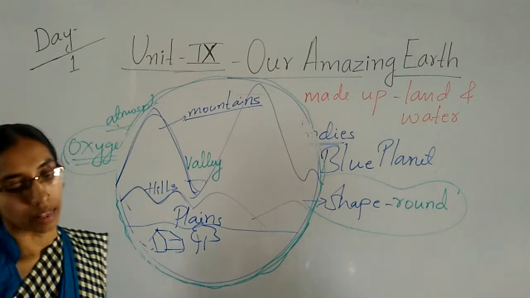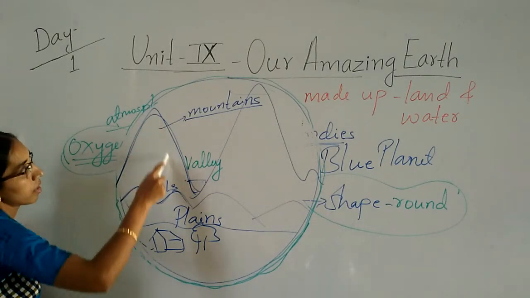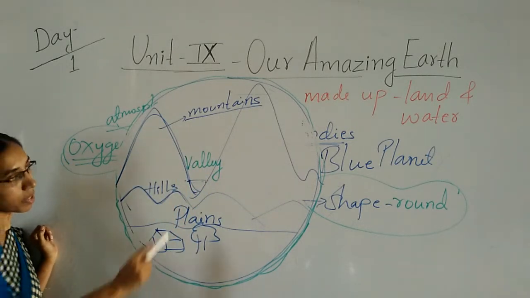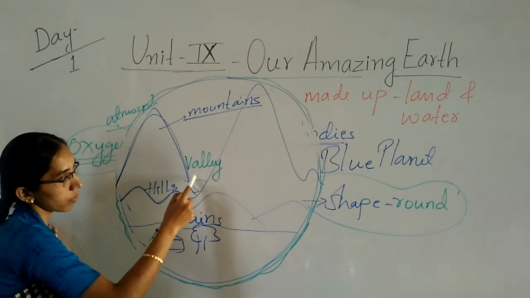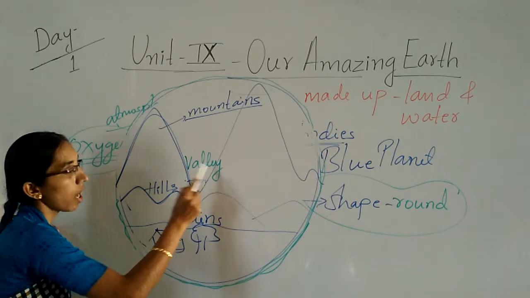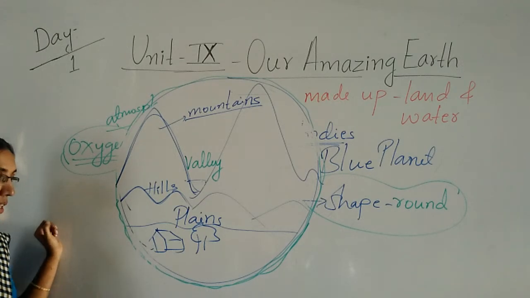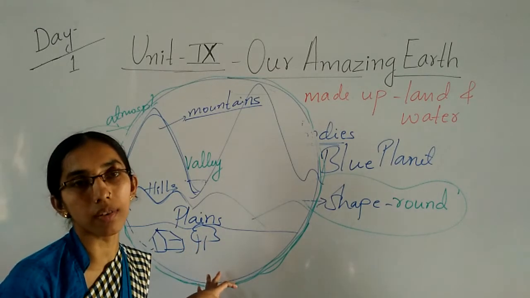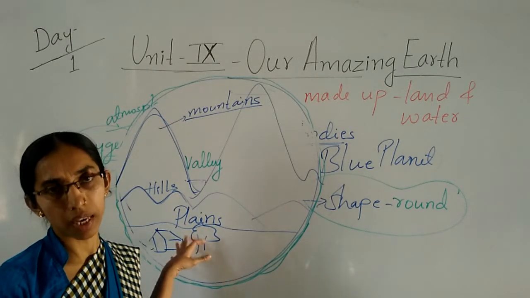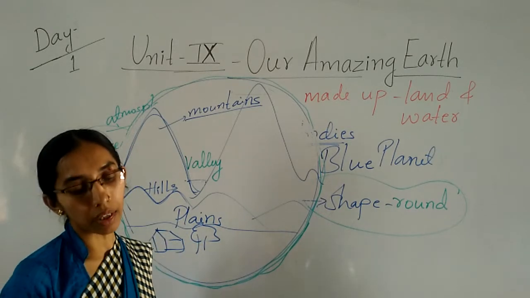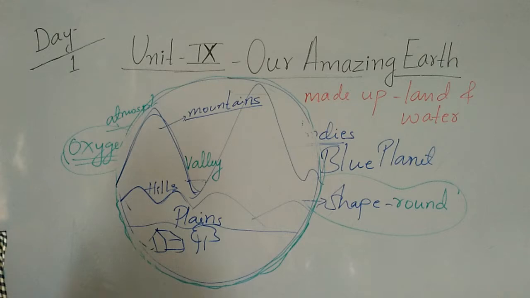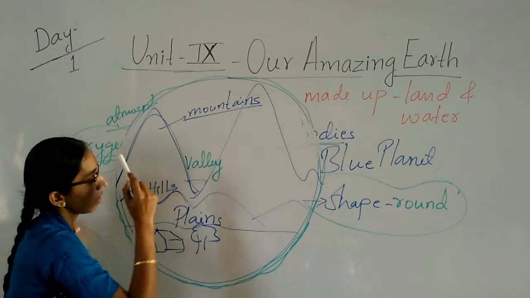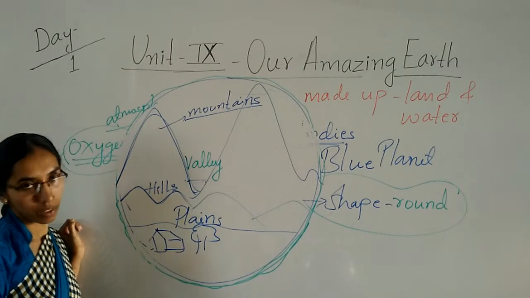Okay, children, land that is very high is called a mountain. In between the mountains, this land is called a valley. The flat land is called the plains, where we can see the houses, trees, all the things where we are living. That area is a plain area. So our earth is covered with mountains, valleys, hills and plains.